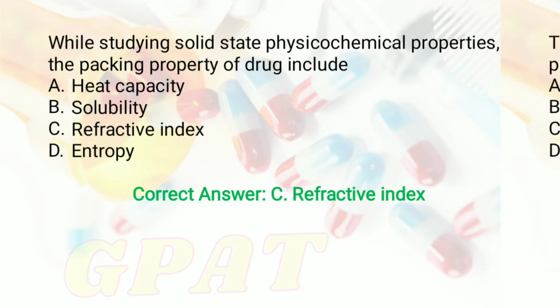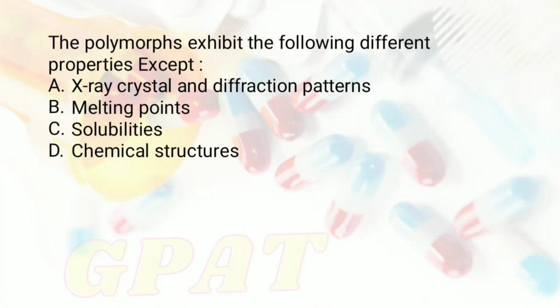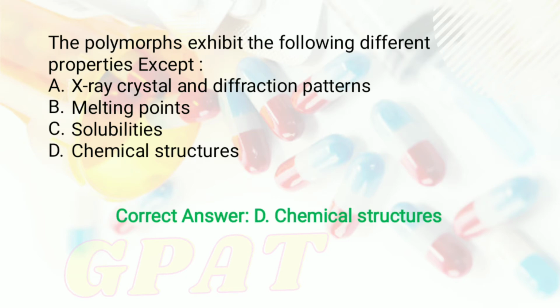Okay, moving to the next question. The question is, the polymorphs exhibit the following different properties except, and the options are A, X-ray crystal diffraction pattern, option number B, melting point, option number C, solubilities, and option number D, chemical structure. So students, right answer of this question is option number D, that is chemical structure.